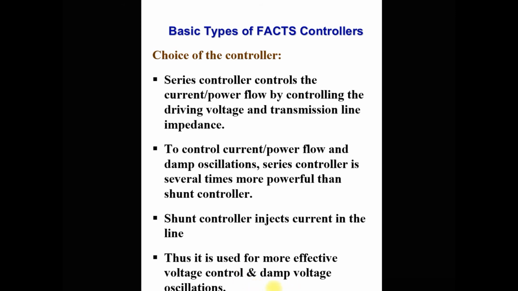So particularly for voltage oscillation, we generally use the shunt controller. But to damp the power oscillation, series controller is more effective compared to the shunt controller.